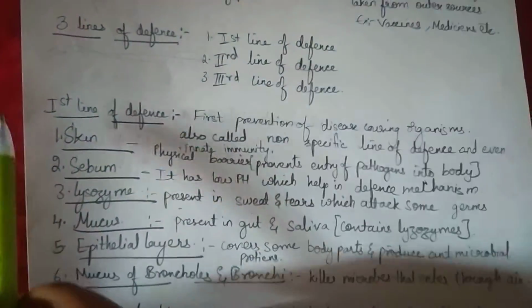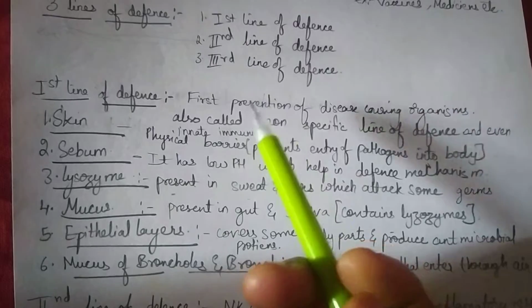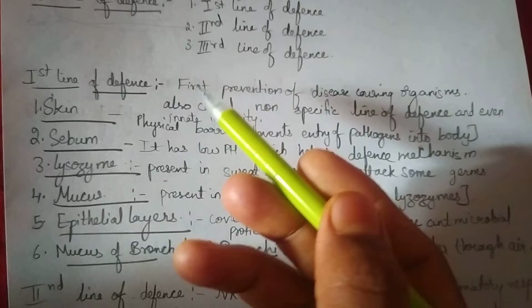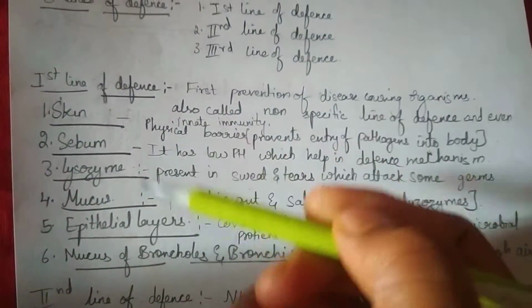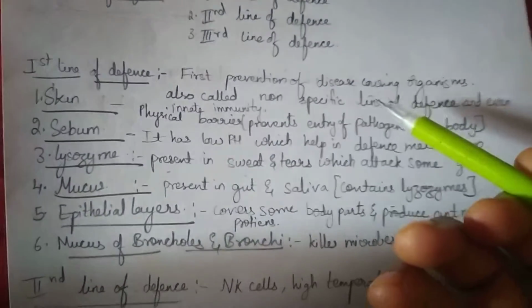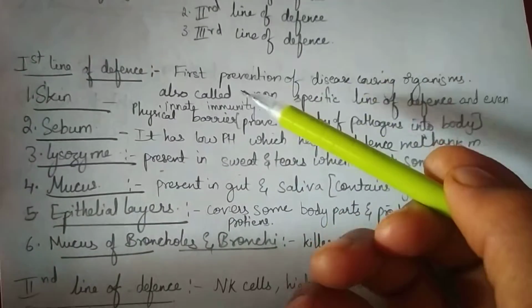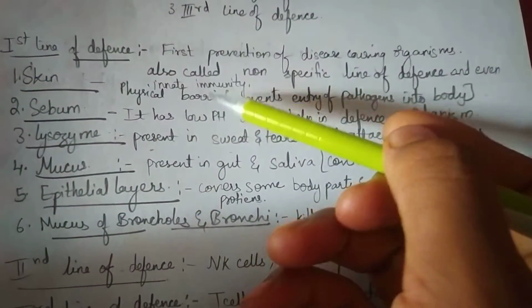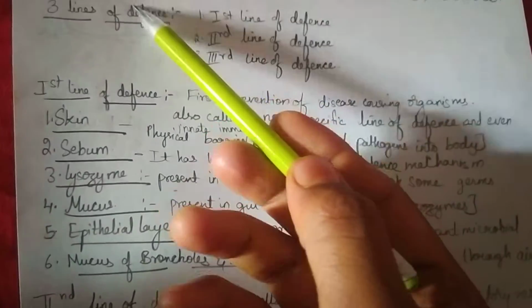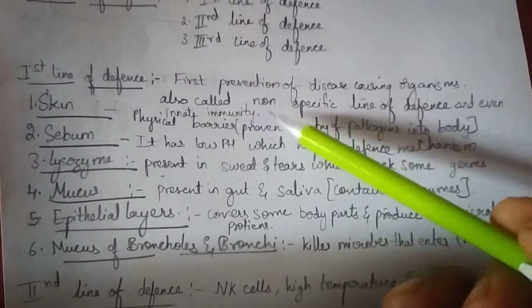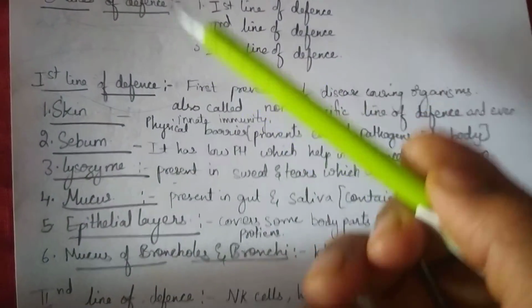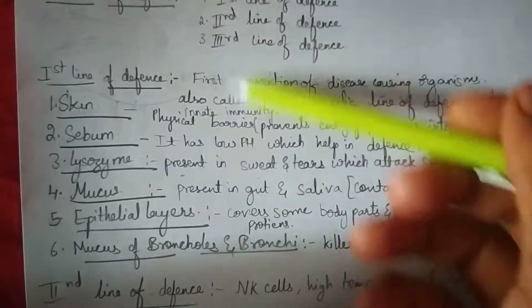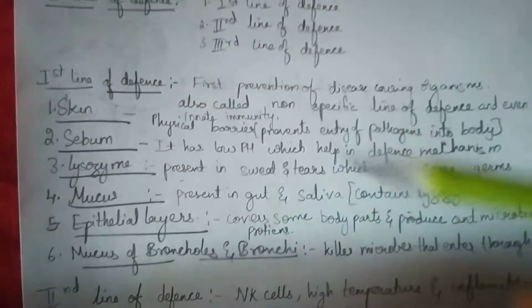First line of defense is nothing but first prevention of disease causing organisms. It is a basic prevention of entry of microorganisms or disease causing organisms into the body, and it is also called the non-specific line of defense, and even it is called innate immunity. As we discussed, innate immunity is by birth. No one is giving the skin, sebum and all. These all are from birth.